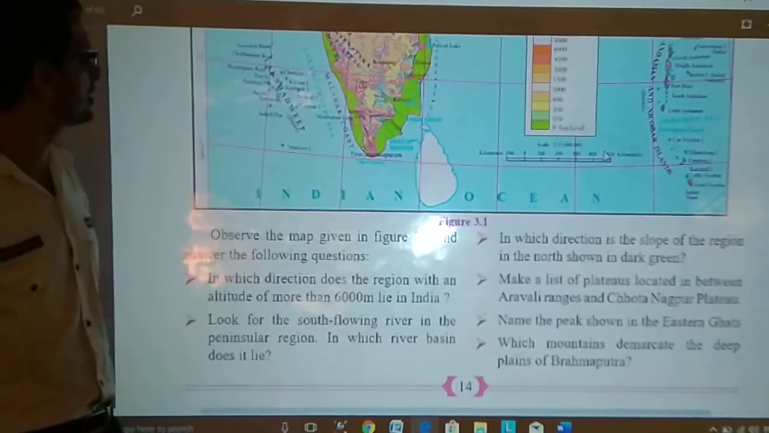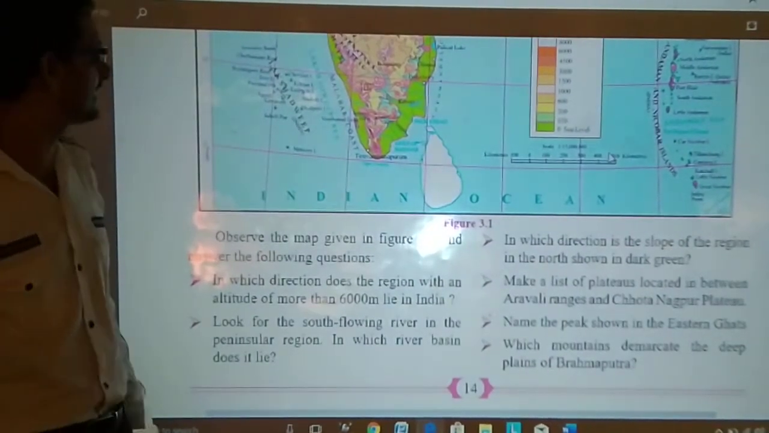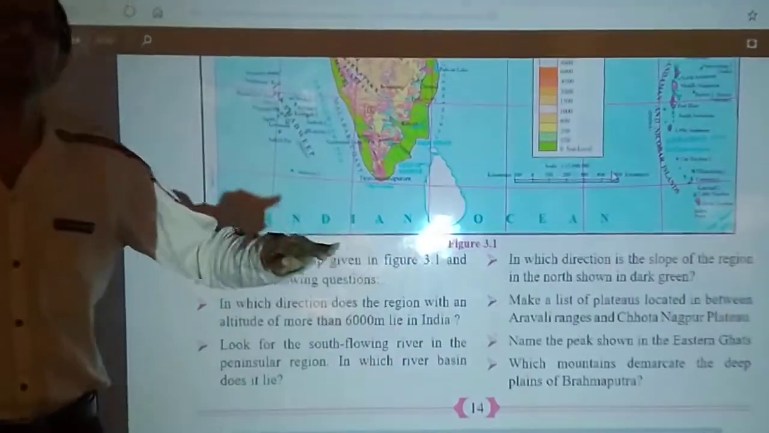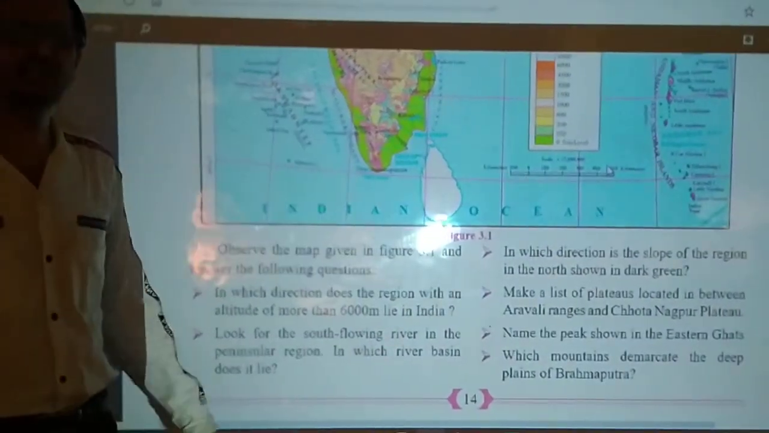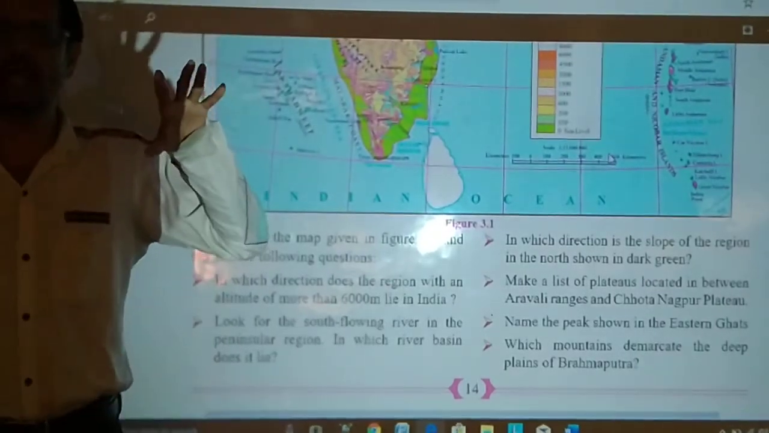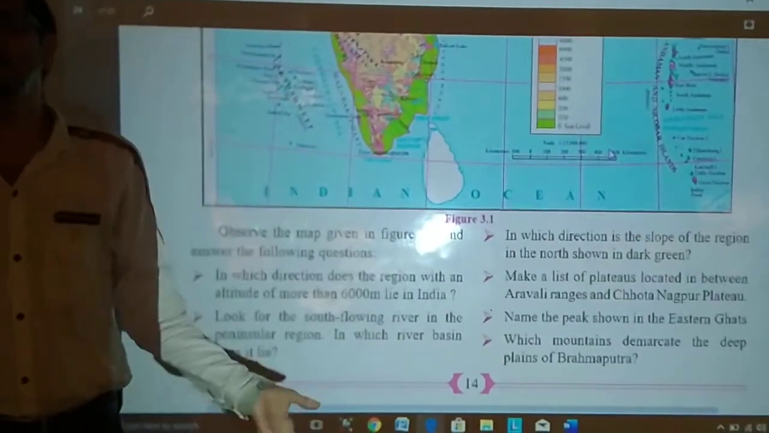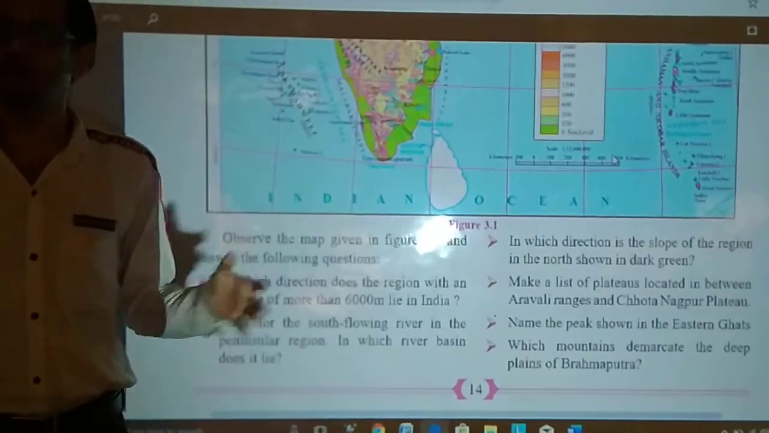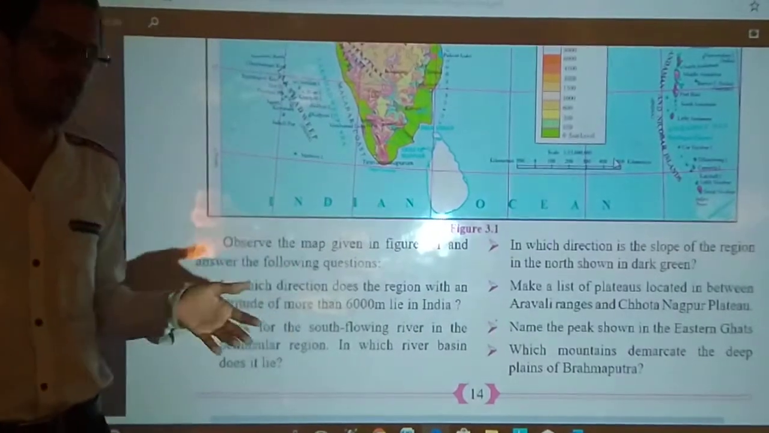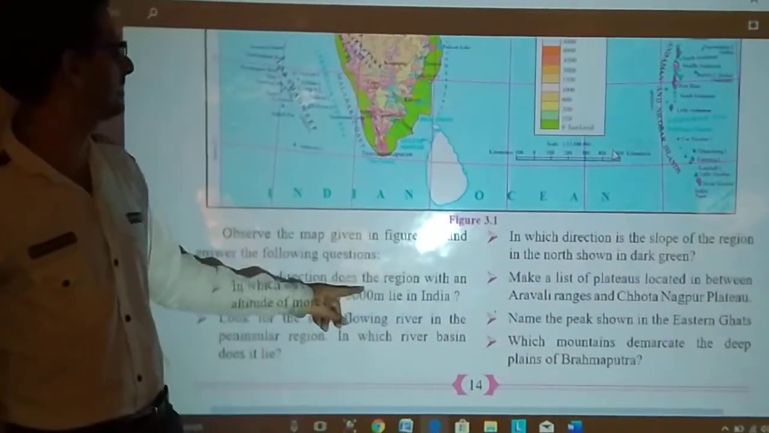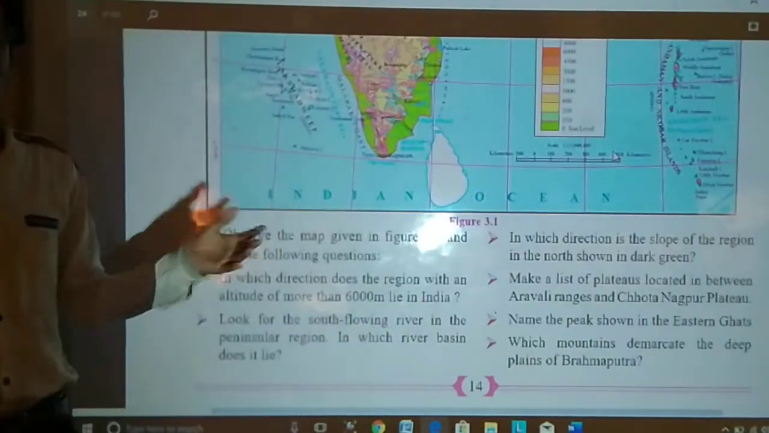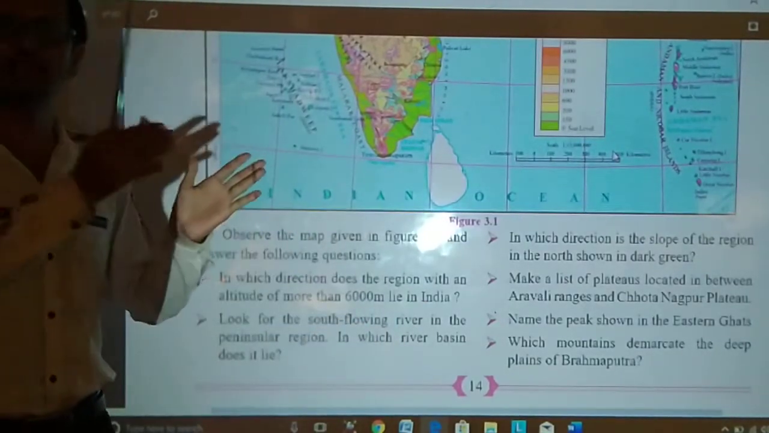Now, in which direction does the region with an altitude of more than 6,000 meters lie in India? Obviously, it is in the northern region. Altitude increases from south to north, meaning the northern region has the highest altitude even in the world, because of Mount Everest, Mount Kanchenjunga, K2, that you know very well. So it is in the northern direction.